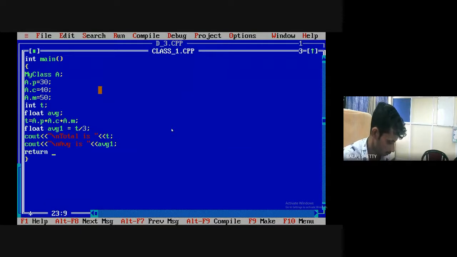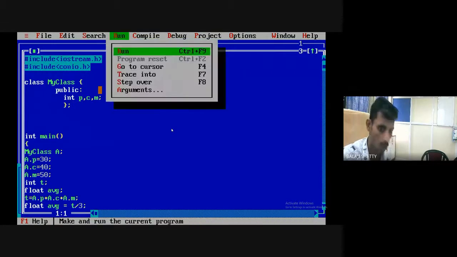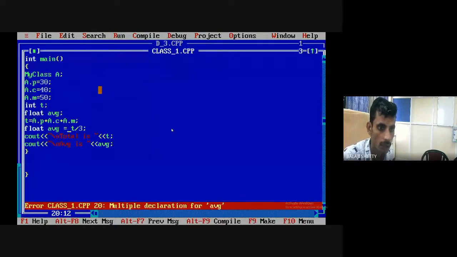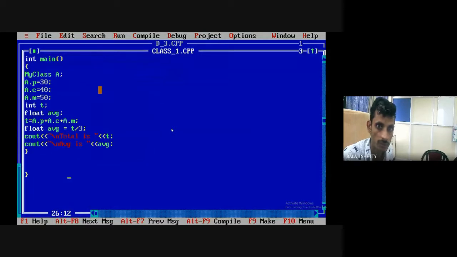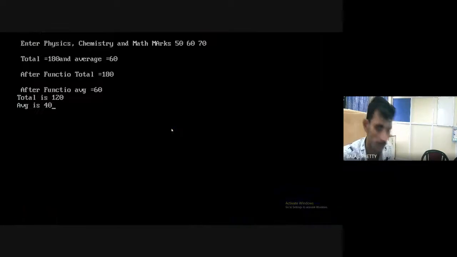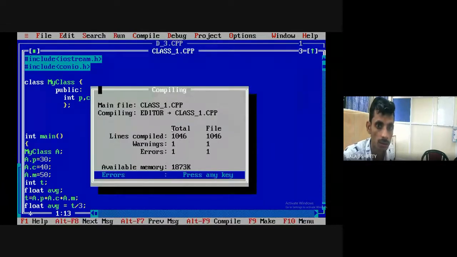Return 0. Run the code. What happened again? Okay, the previous code is uploaded. Alt F5. Now see the output. Total is...